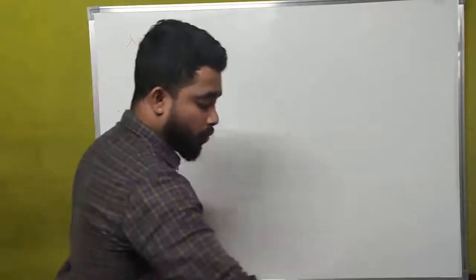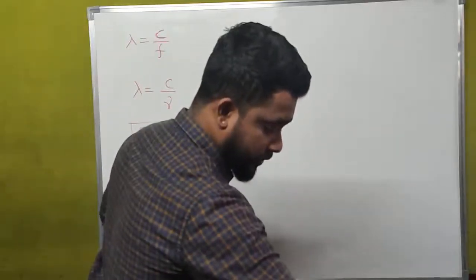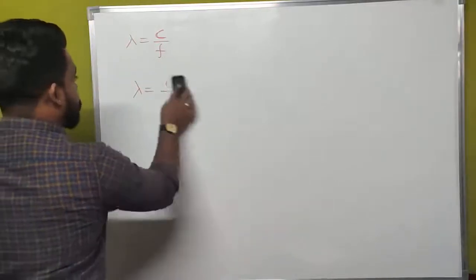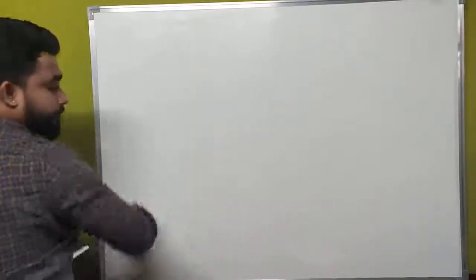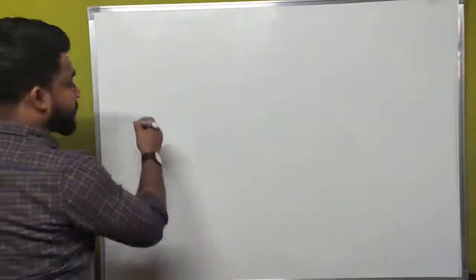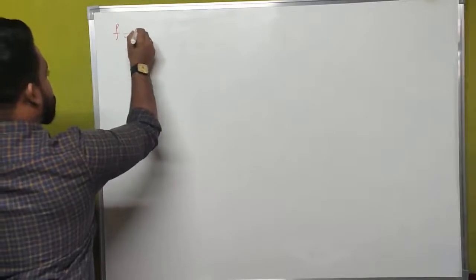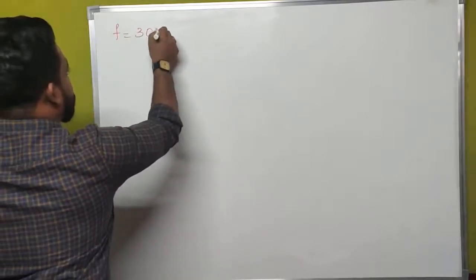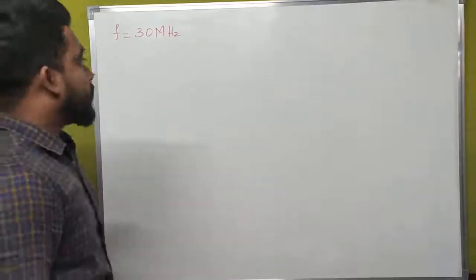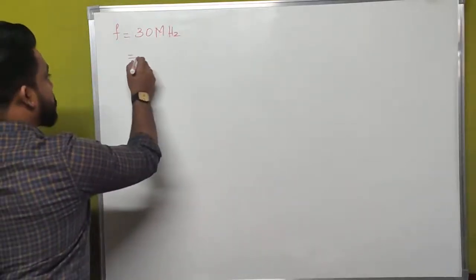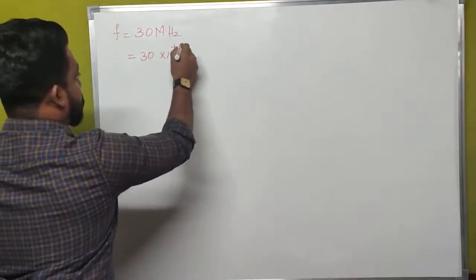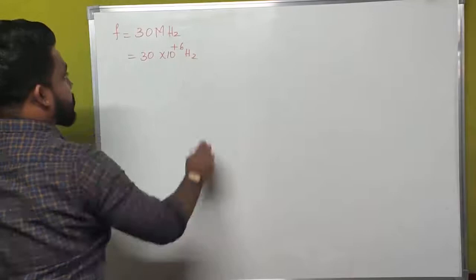Okay. Now, what are the given things in this equation? The only given thing is frequency. What is the frequency? Frequency is equal to 30 megahertz. This capital M means mega. What is the value of mega? Mega is nothing but 10 to the power of plus 6. 10 to the power of plus 6 hertz.